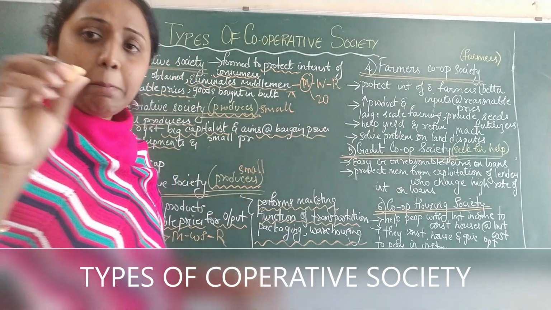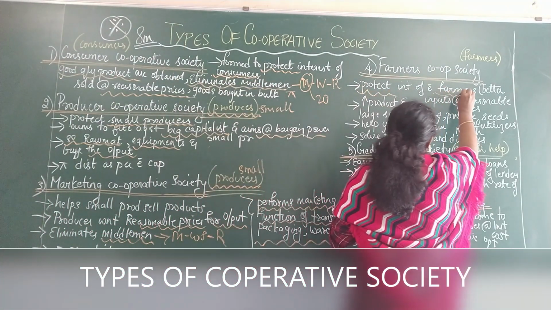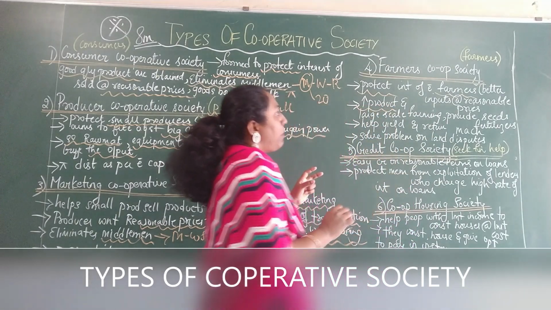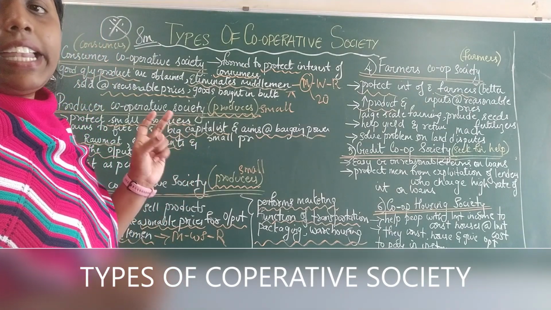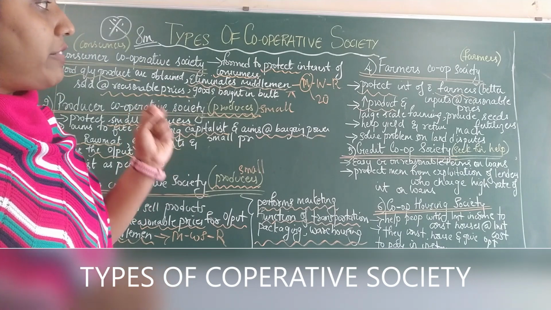So I'm going to mark down the important terminology. So who is it protecting? It's protecting the farmers. Okay. Then the main aim of the farmers cooperative society is to ensure that it increases the productivity and there is large scale farming.